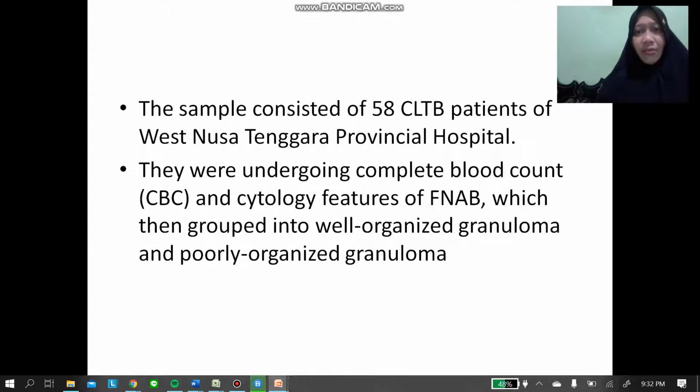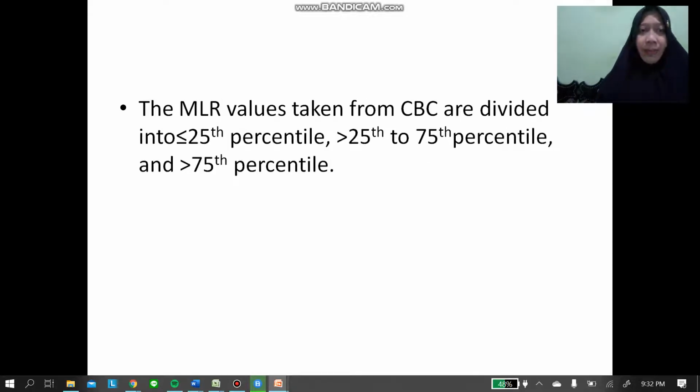The sample consists of 68 CLTB patients of West Nusa Tenggara Provincial Hospital. They underwent complete blood count and cytology feature of FNAB, which were then grouped into well-organized granuloma and poorly organized granuloma. The MLR value taken from CBC is divided into less than 25th percentile, 25 to 75 percentile, and more than 75 percentile.